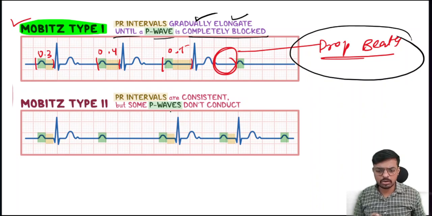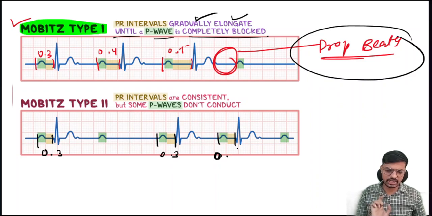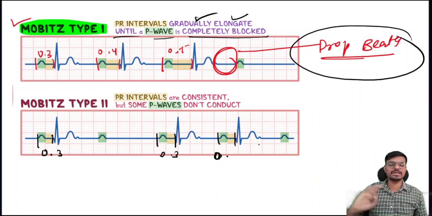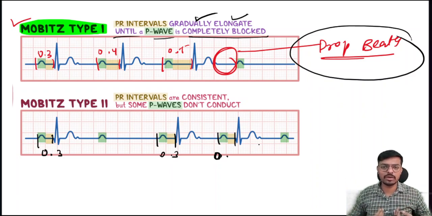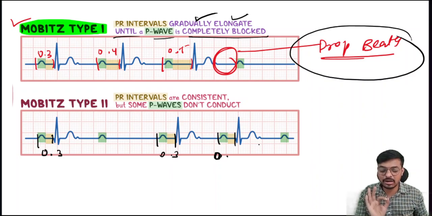In Mobitz type 2, the PR interval is constant: it is 0.3, the second one also 0.3, the third one also 0.3. Sir, you told this in first degree heart block, and you are telling it again here. Don't worry, I will tell the difference. Just believe in your master. I am giving you blaster questions with complete differentiation and clarity.